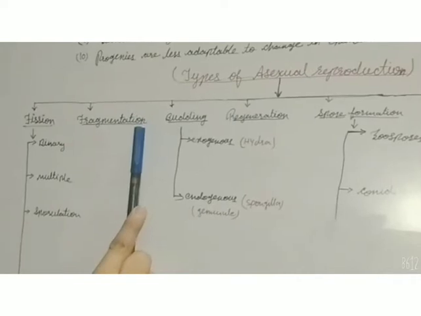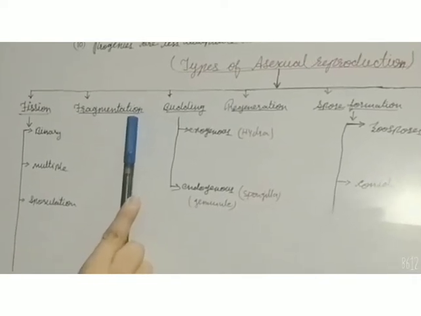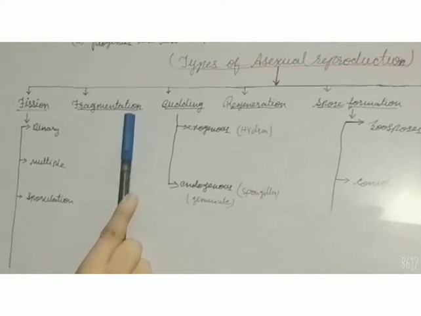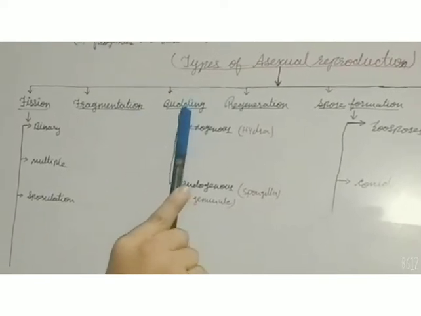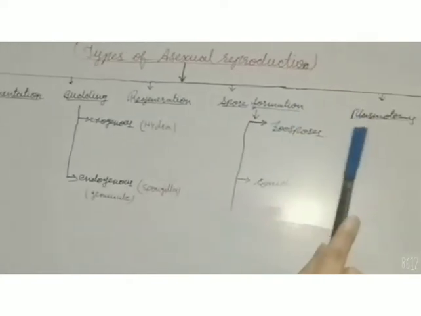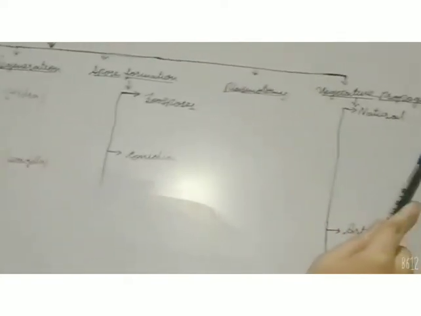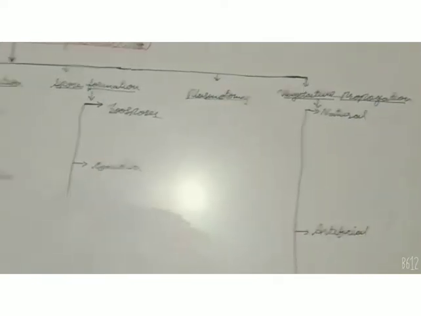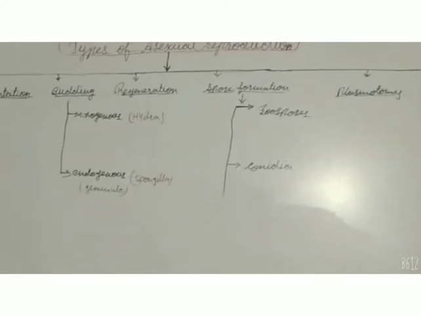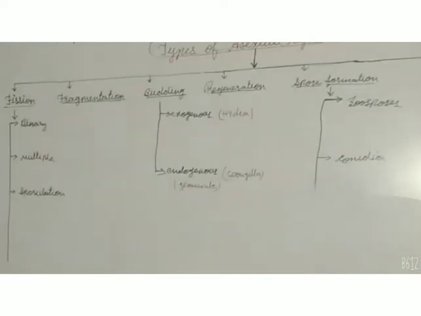Fragmentation: when an organism divides into many pieces, the way of asexual reproduction is called fragmentation. Or it may take place by budding, regeneration, spore formation, plasmotomy and vegetative propagation. These are the different types of asexual reproduction which we will study in detail.